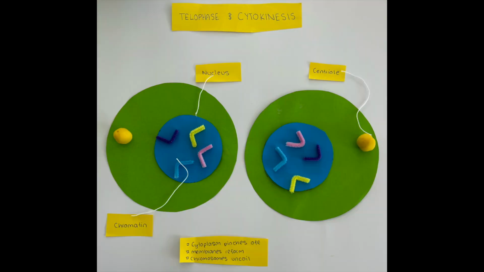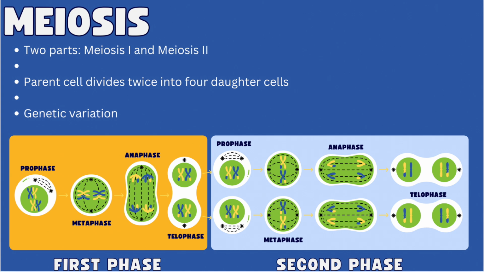This is called cytokinesis. The cell and nuclear membranes reform and the chromosomes uncoil to create two diploid daughter cells with identical genetic information and the same number of chromosomes as the parent cell. Let's look into meiosis. The process of meiosis creates gametes that carry out sexual reproduction, allowing genetic material to be passed on while maintaining the correct number of chromosomes in organisms.